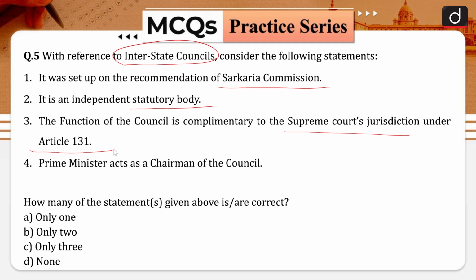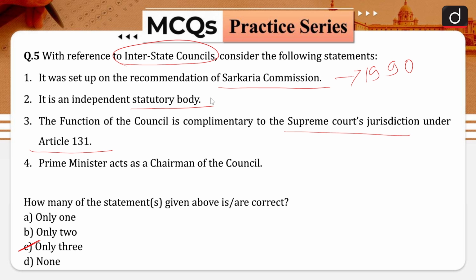Your option A is 1 only. Your option B is 2 only. Your option C is only 3. And your option D is none of the above. So the correct answer for this question is going to be option C. Only 3 statements herein are correct. So on the recommendations of the Sarkaria Commission, Interstate Council was established in the year 1990 through a presidential order, and that is why your statement number 1 is correct.